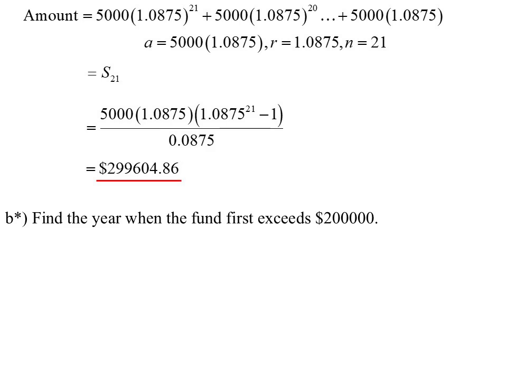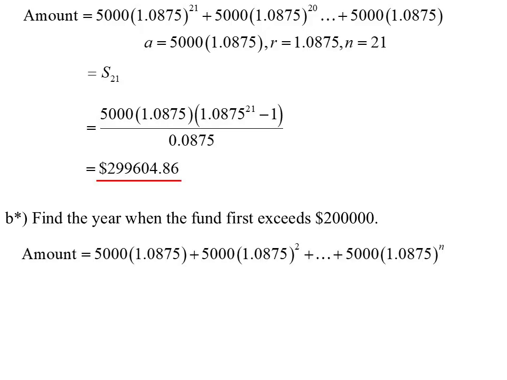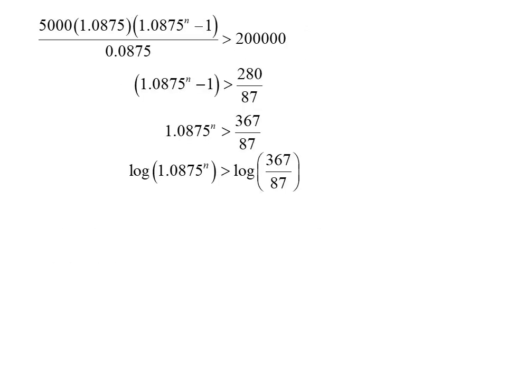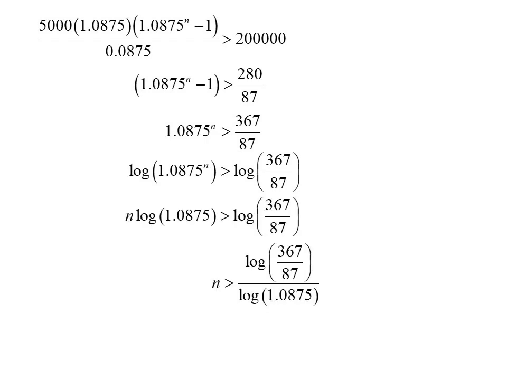Say we want to find the year when that fund first exceeded $200,000. So now I don't know how long it's in for, but what I do know is that the last investment will be in there for 1 year, the second last one will be in there for 2 years, and so on and so on. I want to find out the number of years this investment's been going for. So I want to find N. So basically it's sum to N. When is it going to be greater than 200,000? There's the inequality we have to solve. Rearranging all that, bit of logs, and eventually, there we go, N's going to be greater than that wonderful expression. So greater than 17.1, in other words 18.